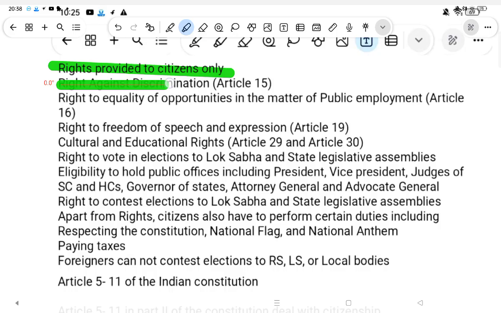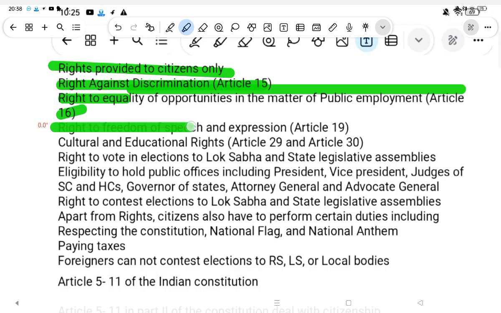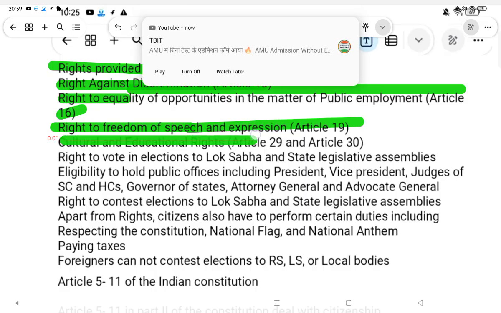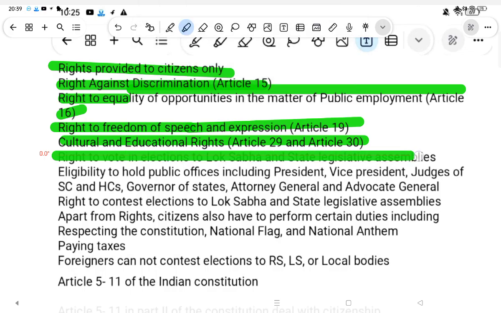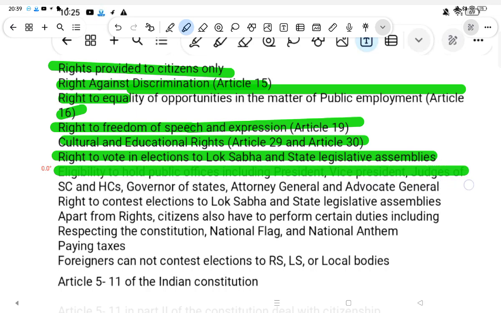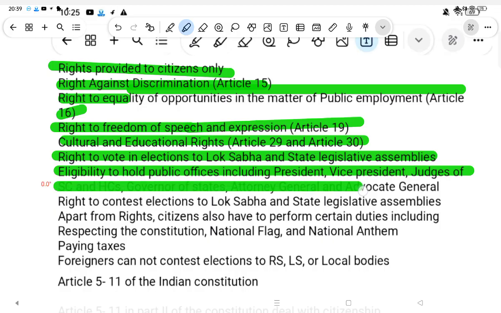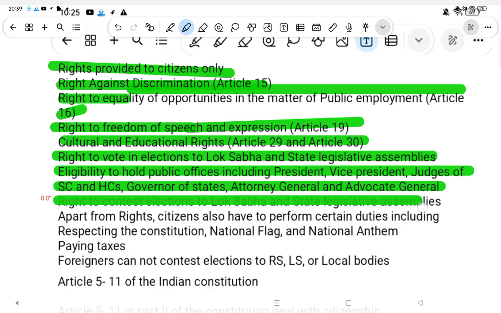Rights against discrimination, Article 15. Right to equality of opportunity in the matter of public employment, Article 16. Right to freedom of speech and expression, Article 19. Cultural and educational rights, Article 29 and Article 30. The right to vote in elections of the Lok Sabha and state legislative assemblies. Eligibility to hold offices including president, vice president, judges of the Supreme Court and High Court, governors of states, attorneys general and advocates general. Right to contest elections to the Lok Sabha and state legislative assemblies.